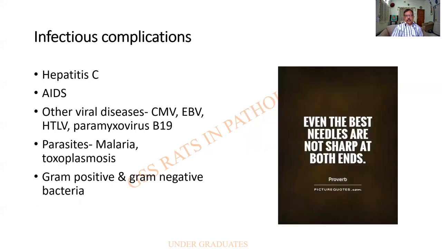What are all the infectious complications? It can be hepatitis, AIDS, other viral diseases, which can be either cytomegalovirus, Epstein-Barr virus, HTLV, paramyxovirus. Parasites such as malaria. Usually the examiner asks, what other parasite can you mention? The answer is toxoplasmosis. Don't answer filariasis. Gram-positive, gram-negative bacteria. These are, of course, the most common infectious complications.